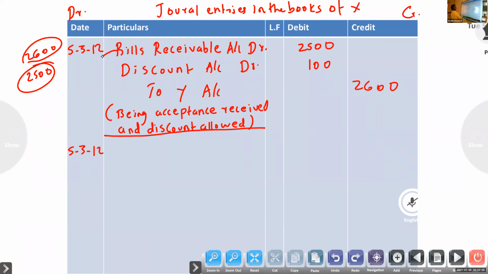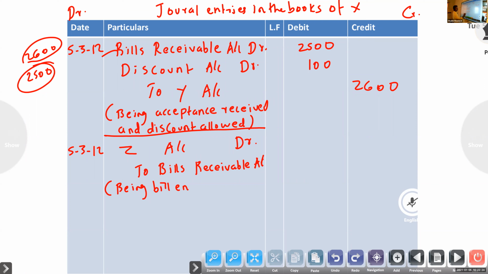That bill we received, he gave to Z. So the entry will be Z account debtor to bills receivable, being bill endorsed to Z. Amount 2,500.